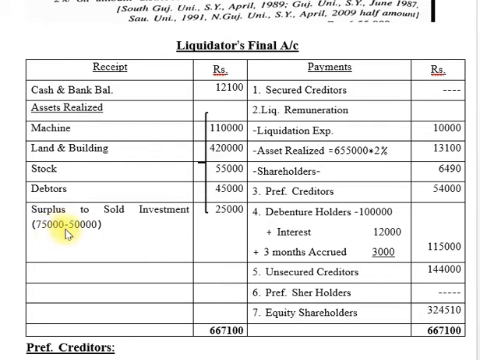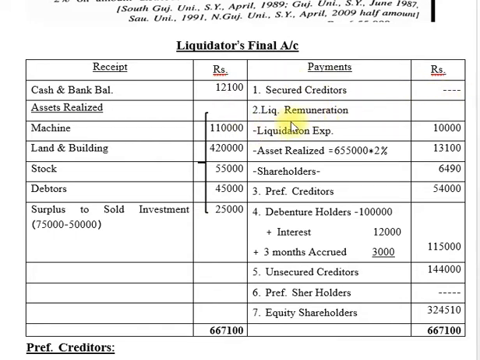So 75,000 minus 50,000 is 25,000, and for secured creditors, a dash, because they have already cut their amount, so we do not pay it here to secured creditors.